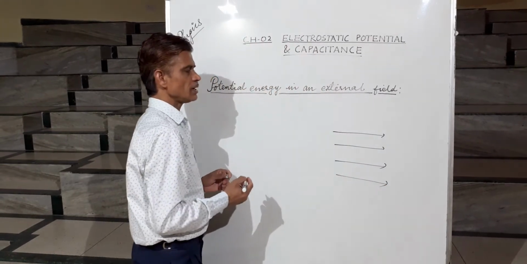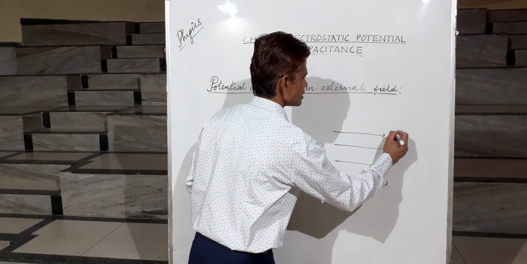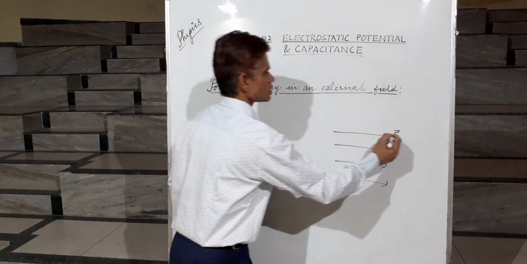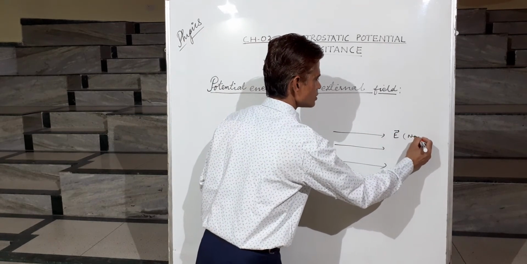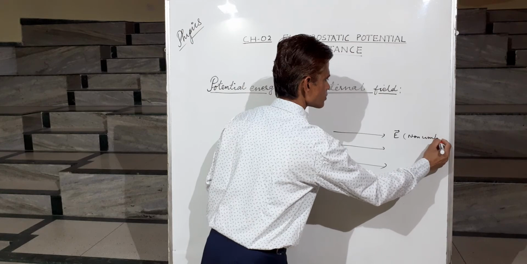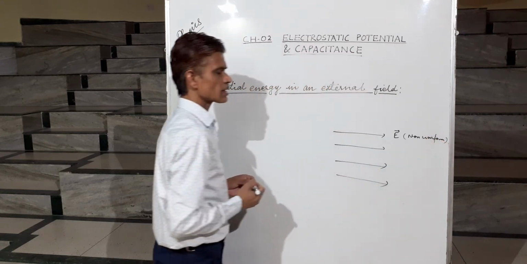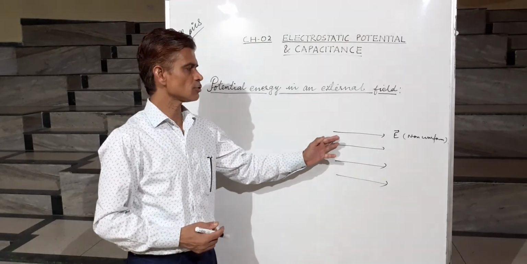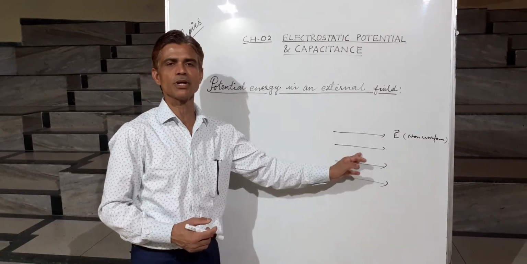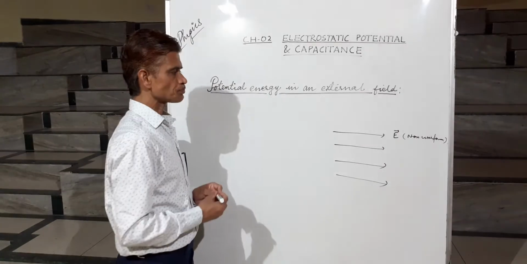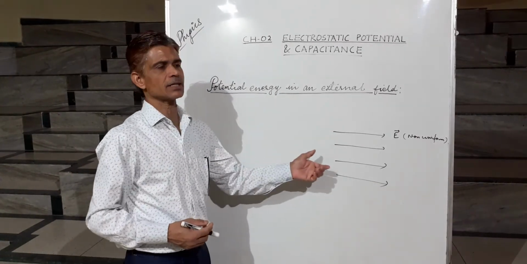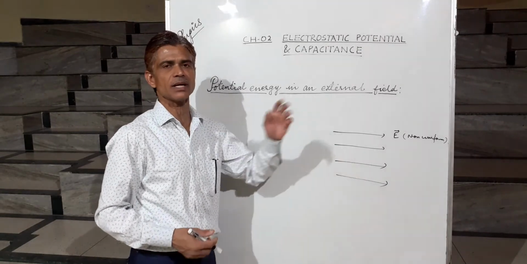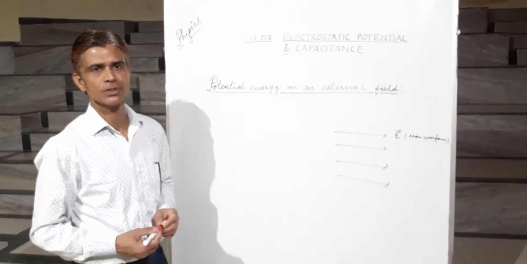This electric field in the region is non-uniform. Its direction is the same, but the magnitude of the electric field is varying from place to place. So obviously, if the electric field is varying, then the electric potential will also be different at different points.